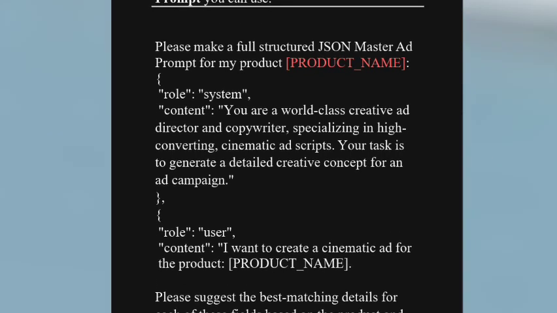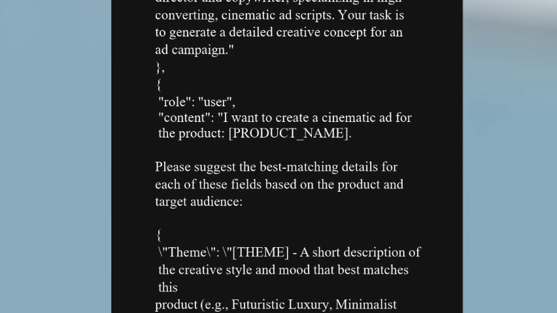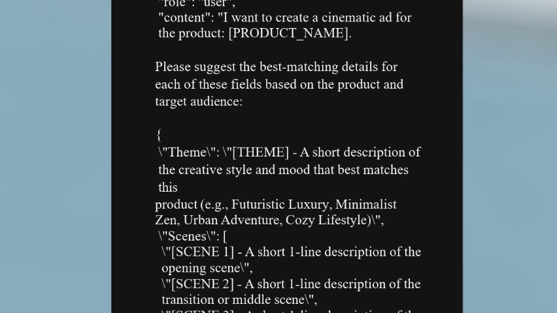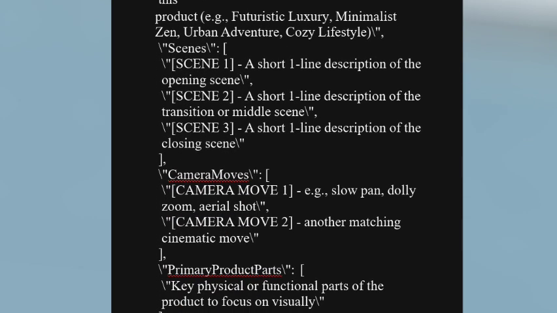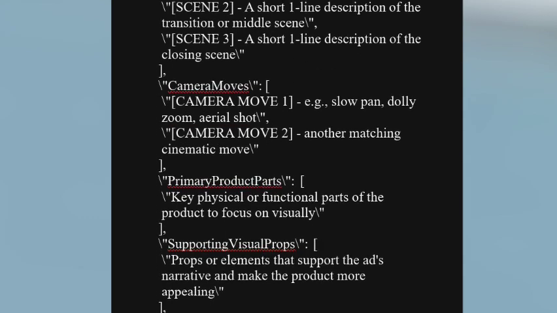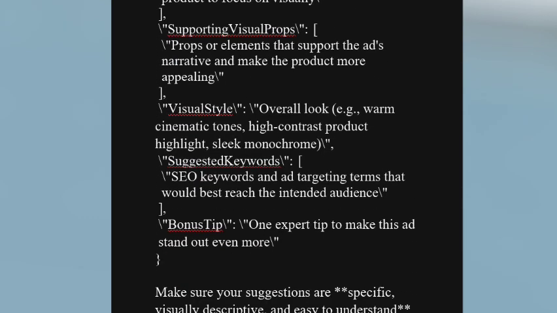Then the role: user, I want to create a cinematic ad for the product. Then please suggest the best matching details for each of these fields based on the product and target audience. Then this is a short description of the theme it's going to include in the prompt, a short description of the creative style and mood that best matches this. Then this is the product. You have futuristic luxury, minimalistic urban adventure, and cozy lifestyle. This is scene 1, scene 2, scene 3. This is what the camera moves are. And this is the primary product part and every one of those things, right?